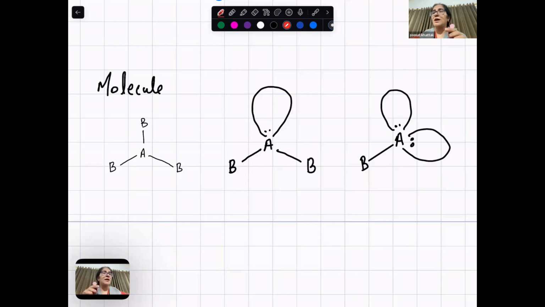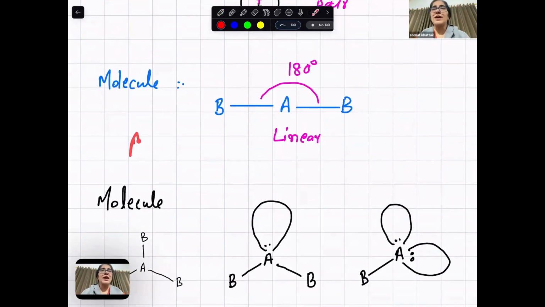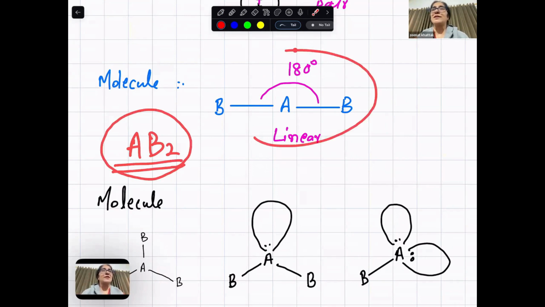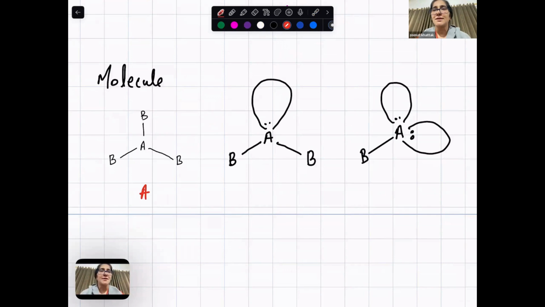If there are 2 lone pairs and 1 bond, would there be any angle? No, it's linear. One bond. See? So if it is AB2, it is linear. This is AB3. This is 120, trigonal planar, and 117, bent.